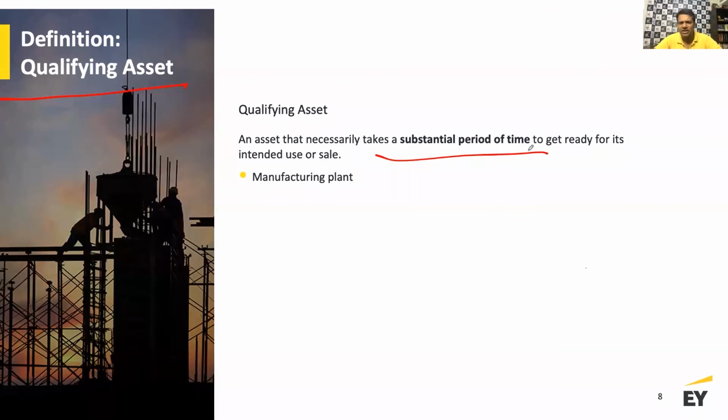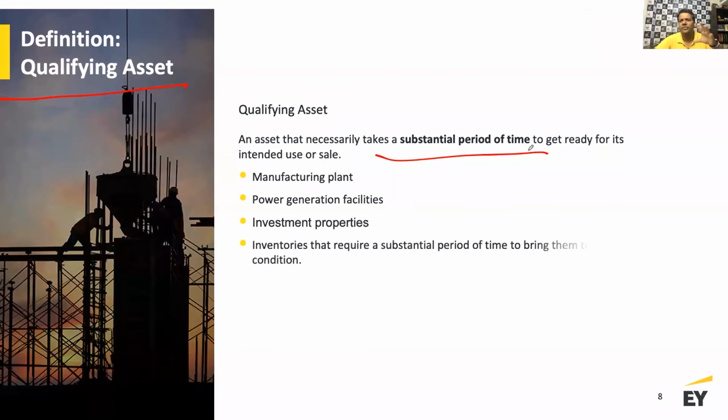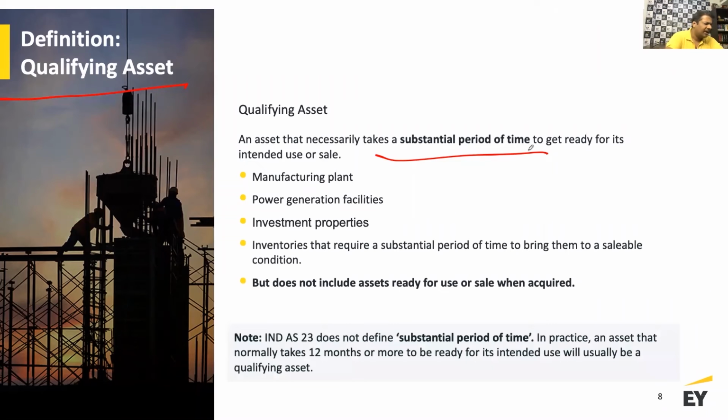We see some diversity in practice, but in general, when we apply this in practice, we say that a substantial period of time means more than 12 months. If you are building an asset, or building an inventory, which is generally going to take more than 12 months, that asset will usually be a qualifying asset. So 12 months is generally the criterion used to consider an asset under construction as a qualifying asset. There are several examples.